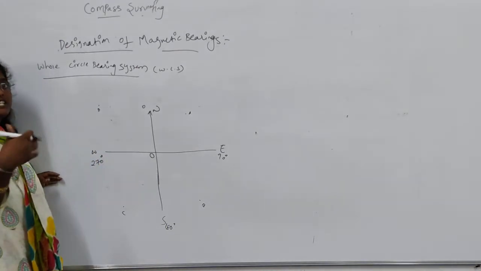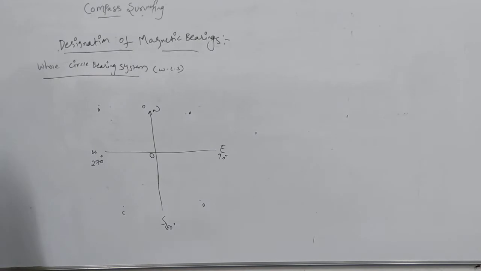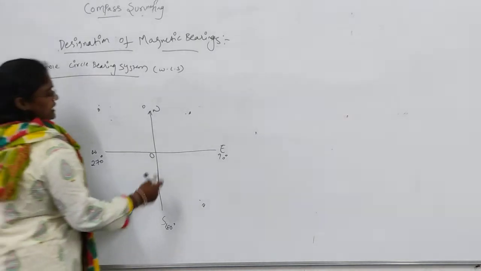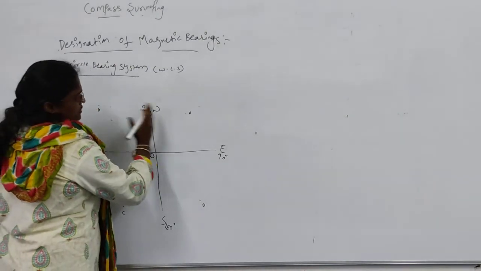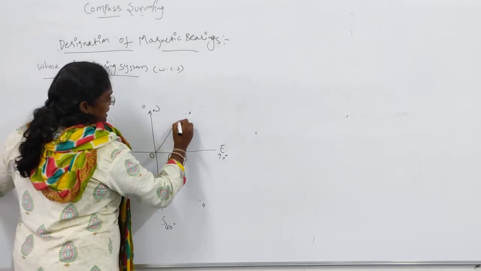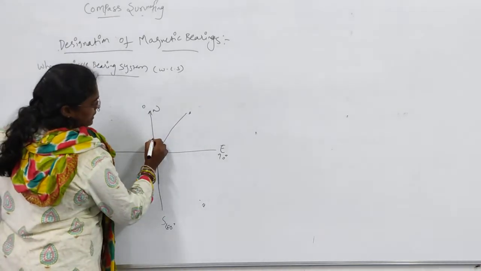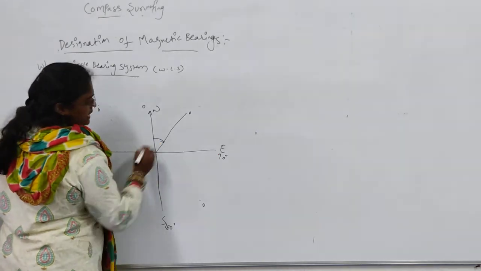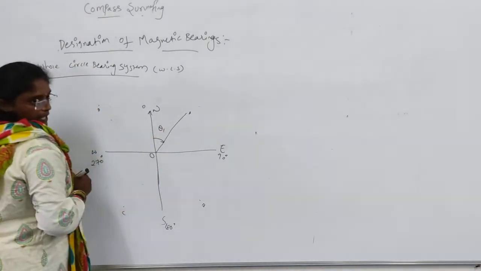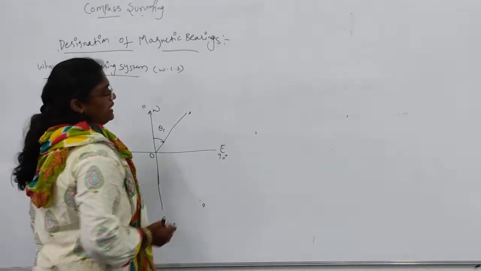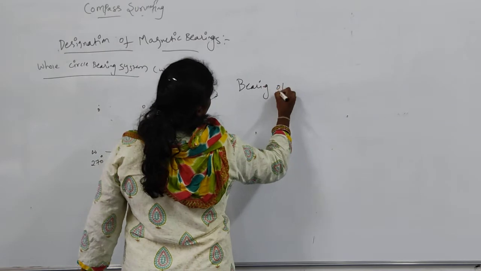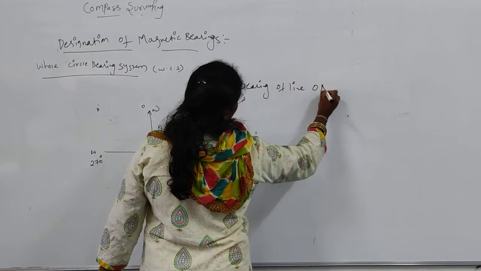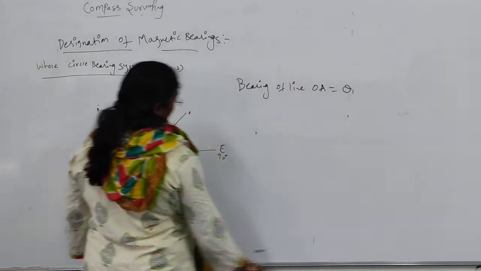So now I have to sight. Sight means ranging towards my target. I need to calculate the angle from north to A. Here is my bearing line. From here to here, whatever you take, this is theta 1. The bearing of line OA will be theta 1.